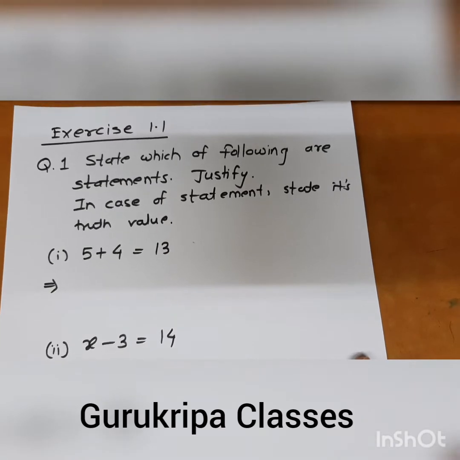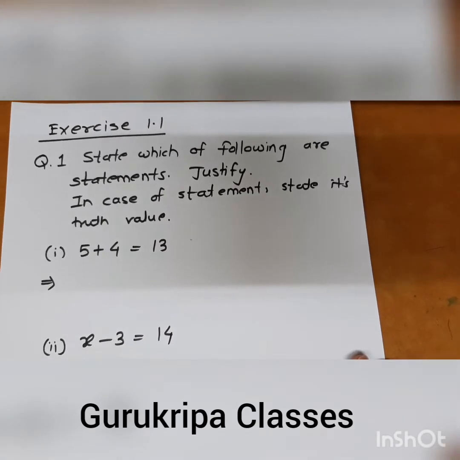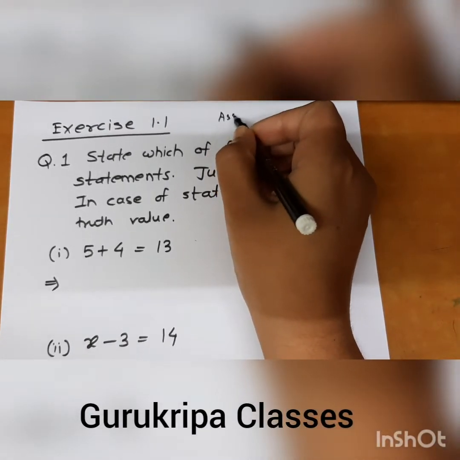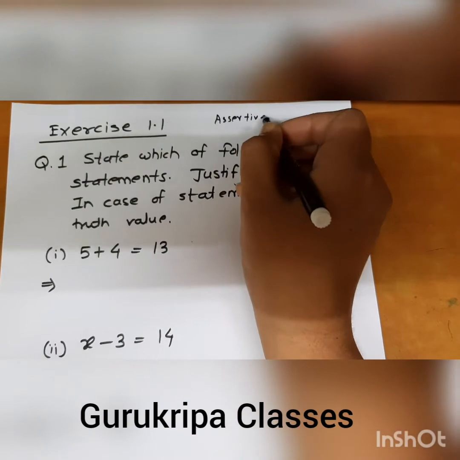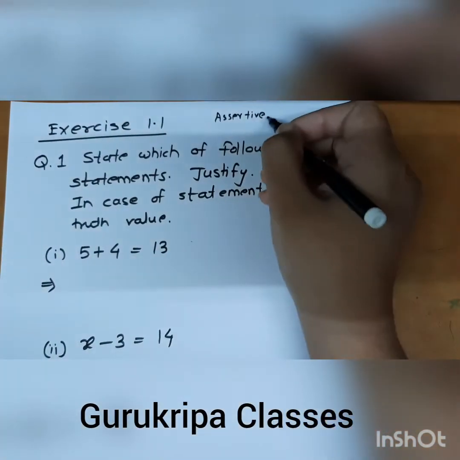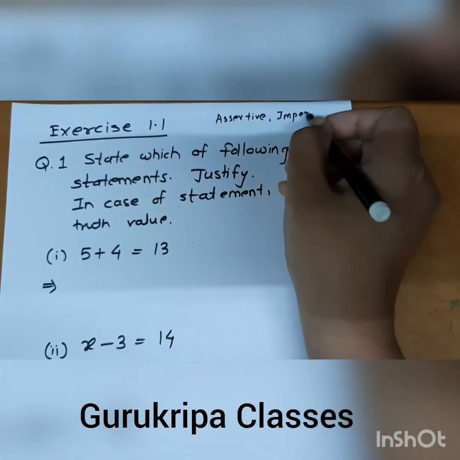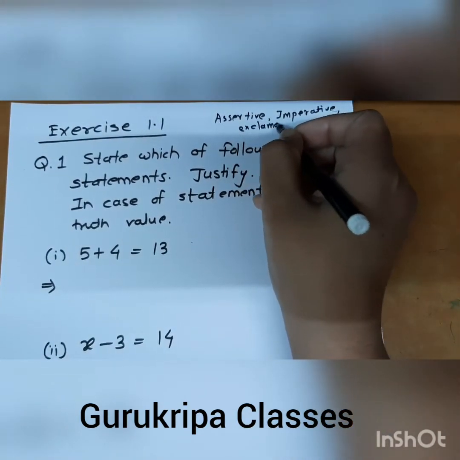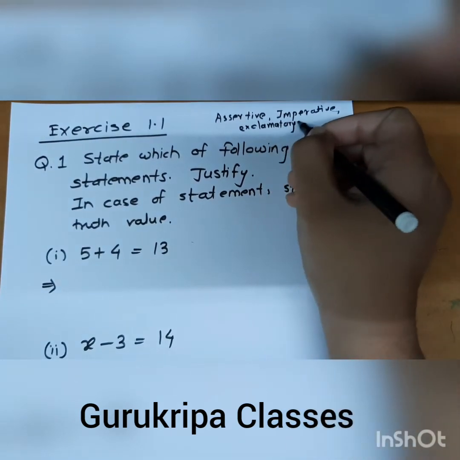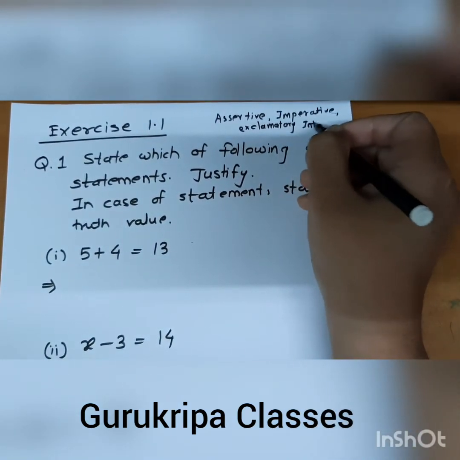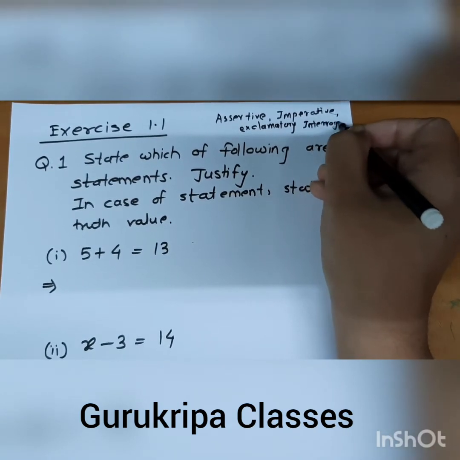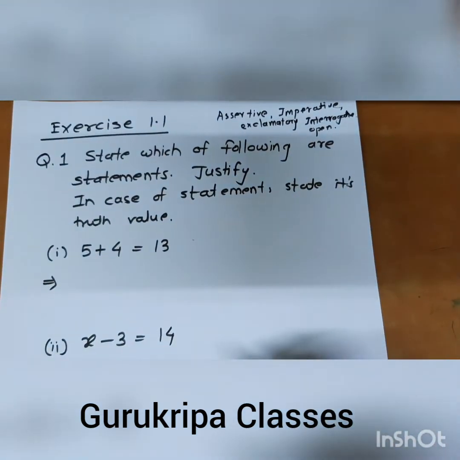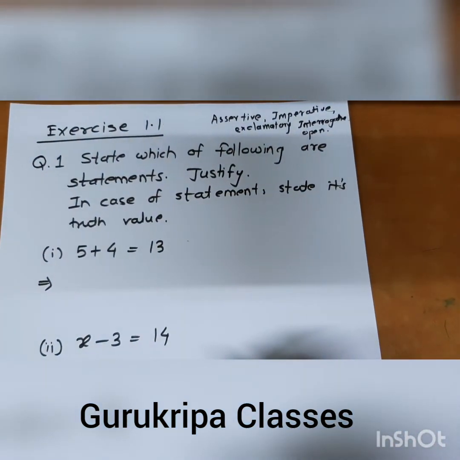So in the last lecture we have learned types of sentences. Which types have we learned? Assertive, that is assertive or declarative. Second one, imperative. Then exclamatory and interrogative. We also have learned open sentence. Related to this, we have exercise 1.1.